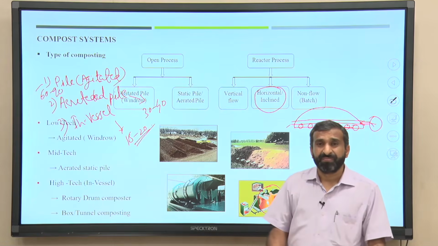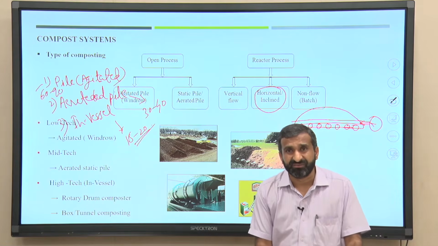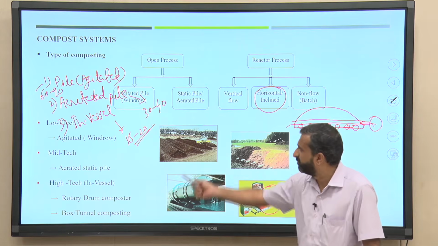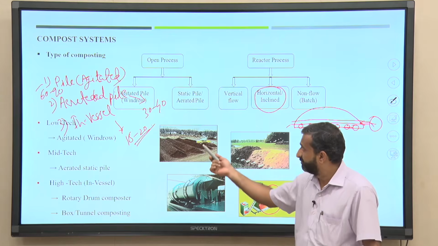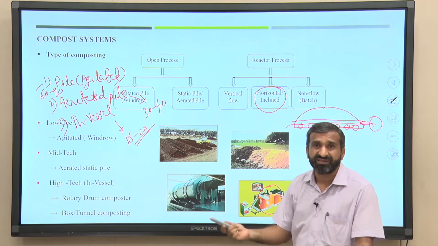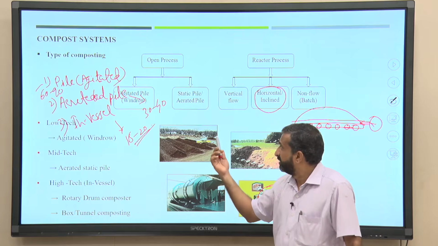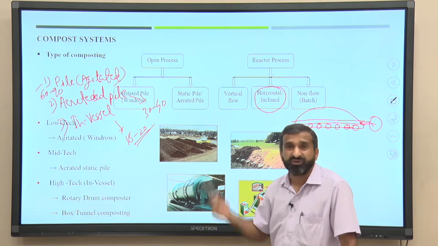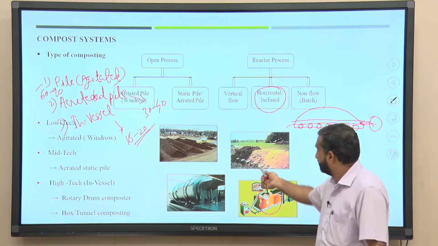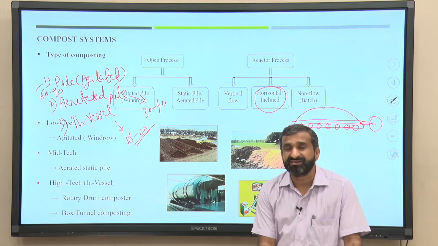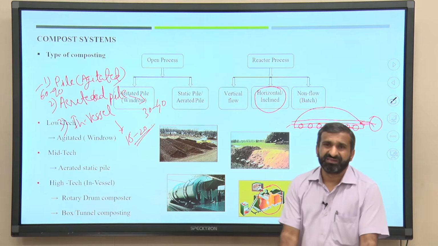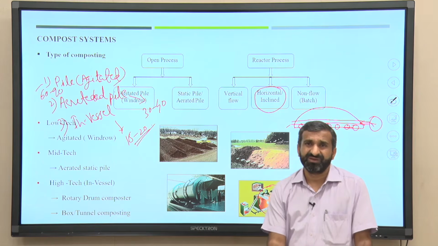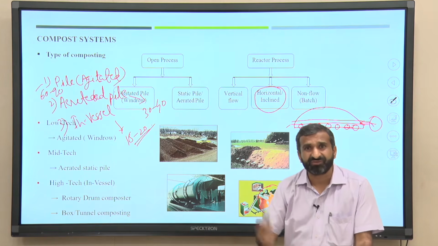Suppose you are getting 100 tons of biological waste, and we want one centralized composting facility. Obviously we will not go for in-vessel composting; we need to go for pile composting only. That could be an agitated pile, if you are able to aerate that pile, or an aerated pile by installing some perforated pipe inside the material. Obviously the space requirement will be large, and it is open to the atmosphere.